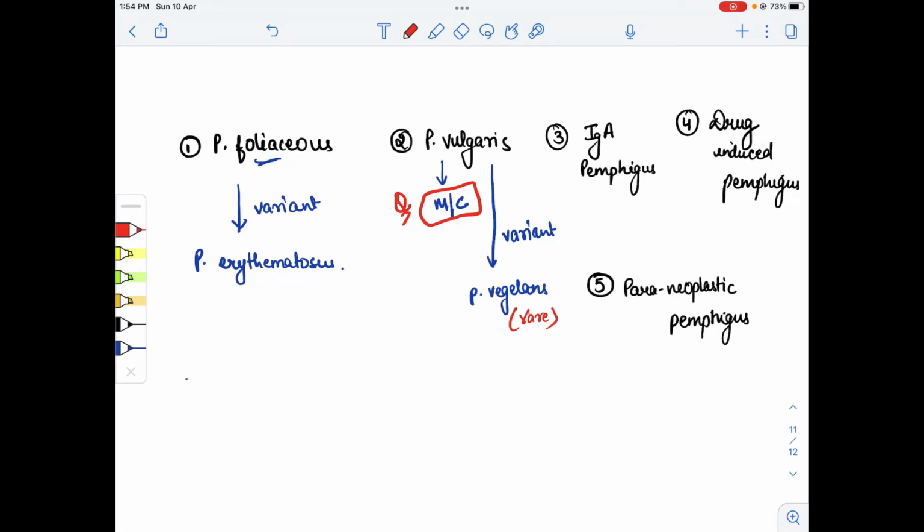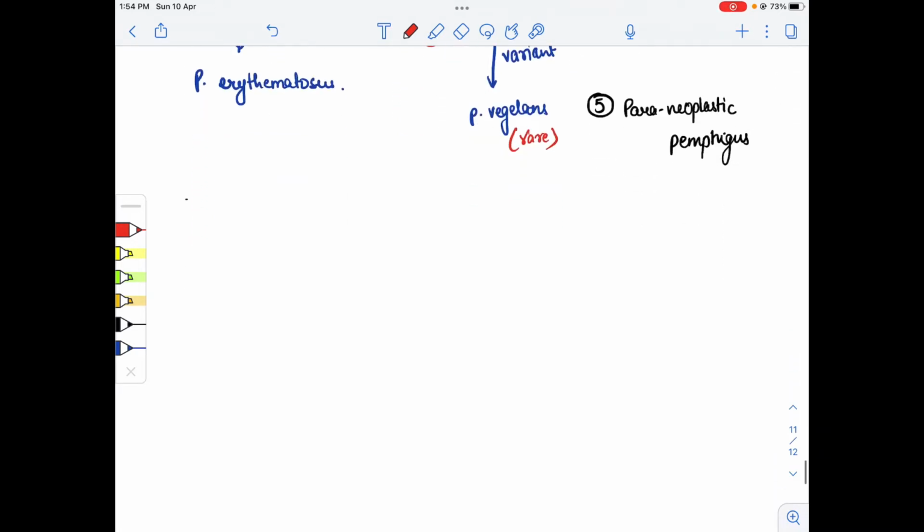Now let's talk about the pemphigus group and their defect. In the pemphigus group we already know the defect.